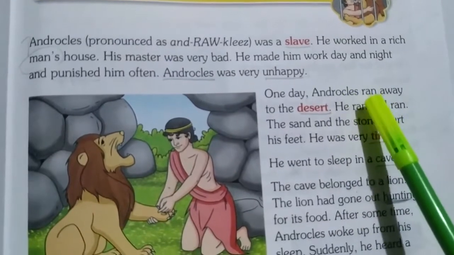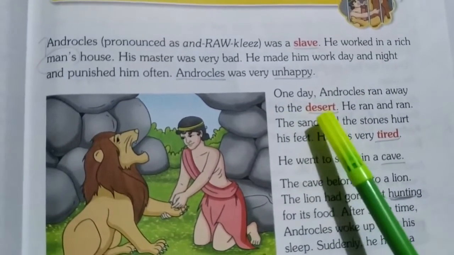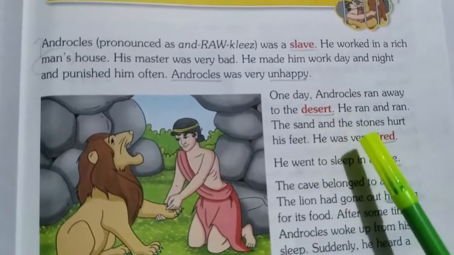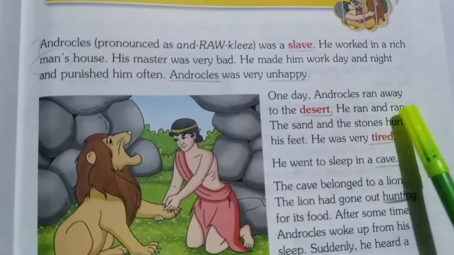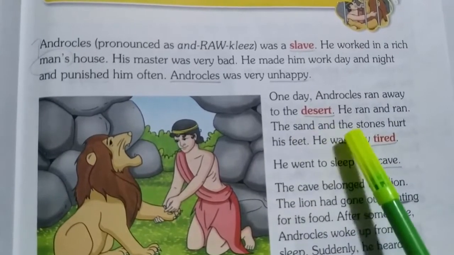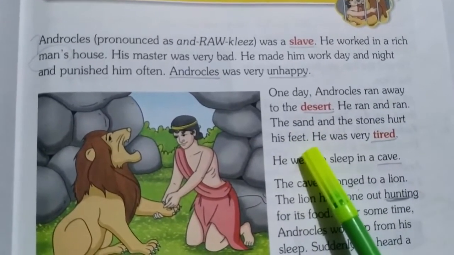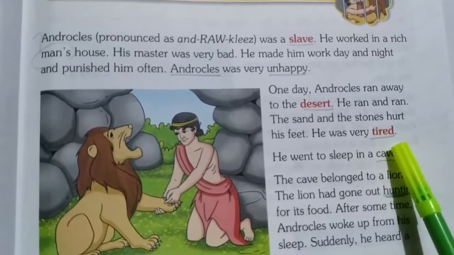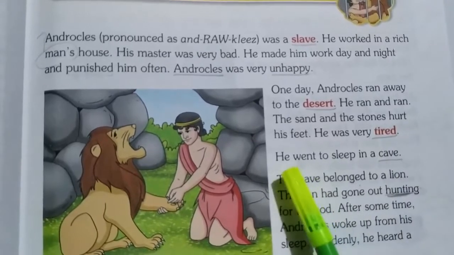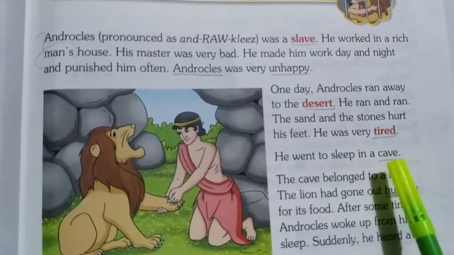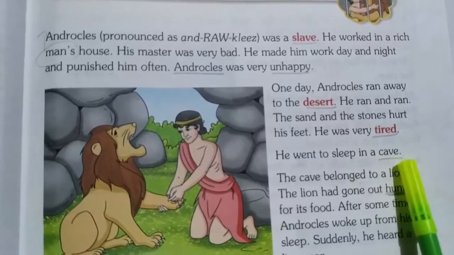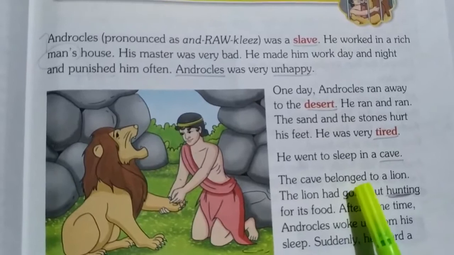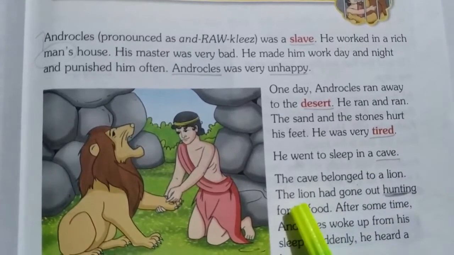One day, Androcles ran away to the desert. Underline the word desert. Next, he ran and ran. The sand and the stones hurt his feet. He was very tired. Underline the word tired. Next, he went to sleep in a cave. Underline the word cave.